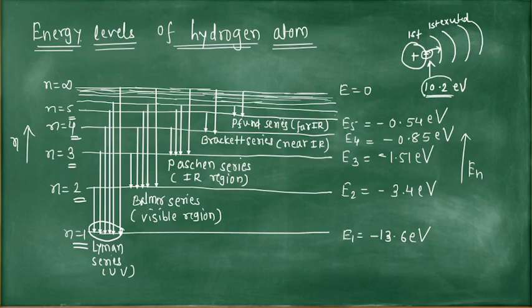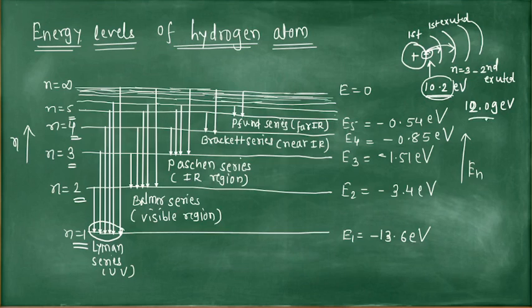The excited state depends on the absorbed energy. Suppose the electron absorbs 12.09 electron volt energy, then it will jump to the next orbit, that is n is equal to 3, and we call this orbit the second excited state.